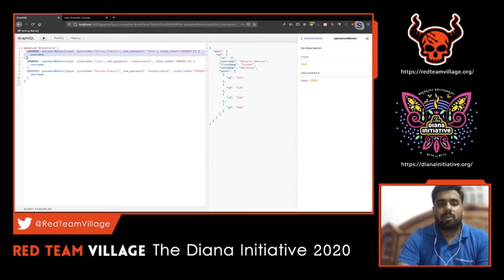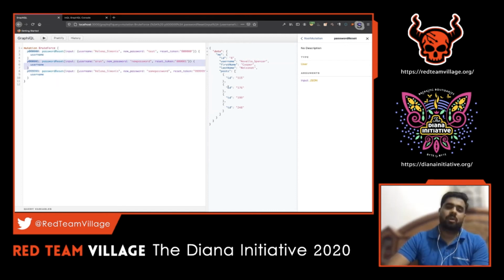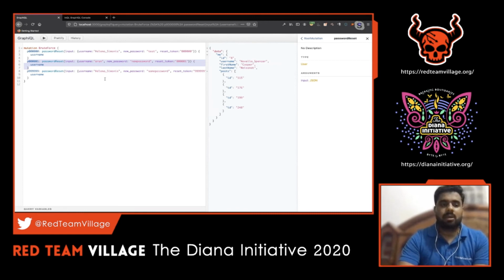So what if you wanted to try out a brute force attack, or run an intruder to see how random that particular reset token is? Basically, there might be cases where rate limiting will hit you badly when the protections are put in place. But since it's a GraphQL thing, we can have nested queries. So this is one good option there. We can have complex queries as well. So that is what we are doing here. We are just crafting one more query and trying to pull out particular information.